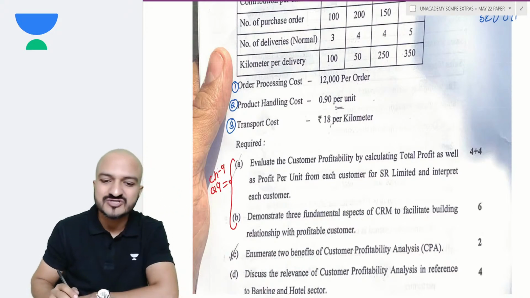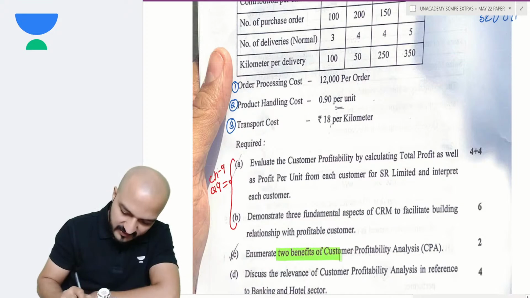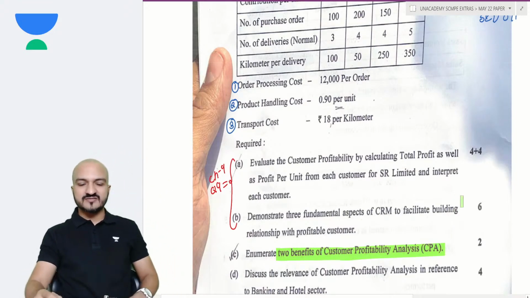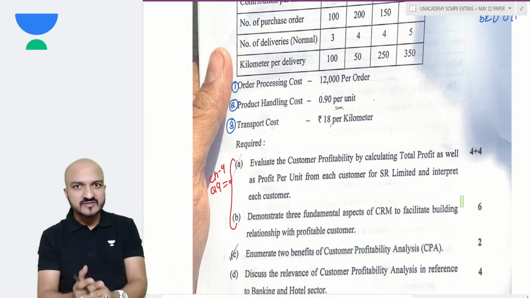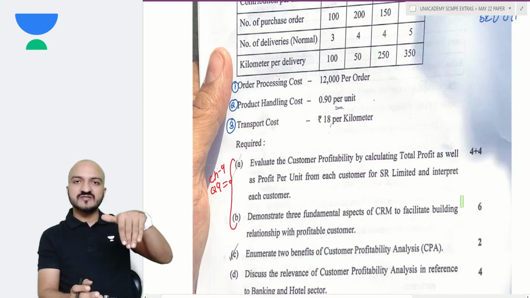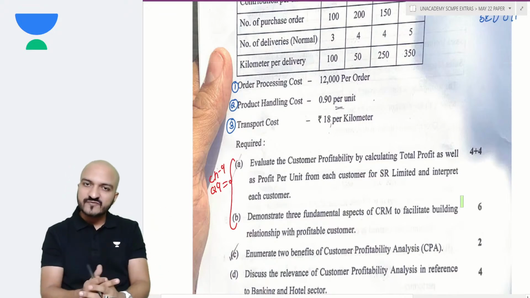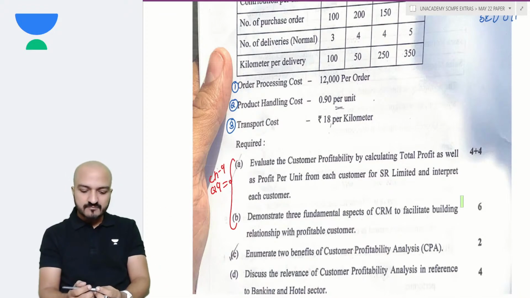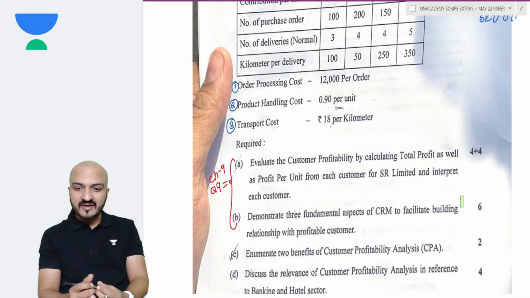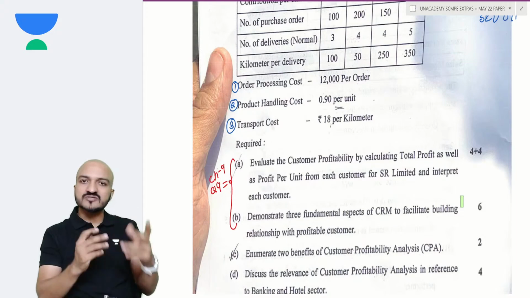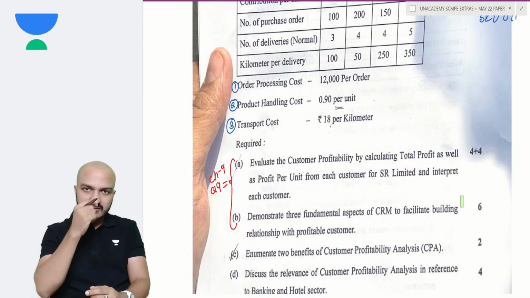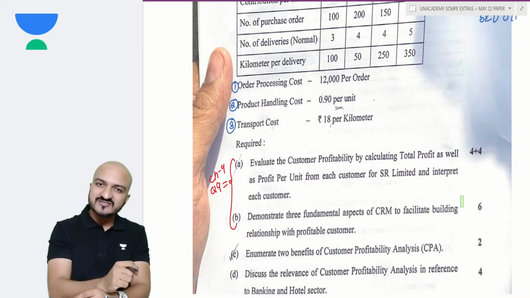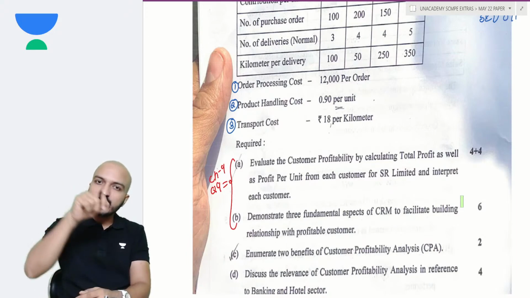And then they have two general theories asked. Enumerate two benefits of customer profitability analysis. What is the benefit of analyzing profit customer wise? Well, we've discussed many benefits in class. Just give two benefits out of that. Mainly, you can say that by doing customer profitability analysis, you get the profit from each customer so that you can focus more on one of the customers or not. Plus, instead of calculating only contribution for each customer, this gives you the profit for each customer.